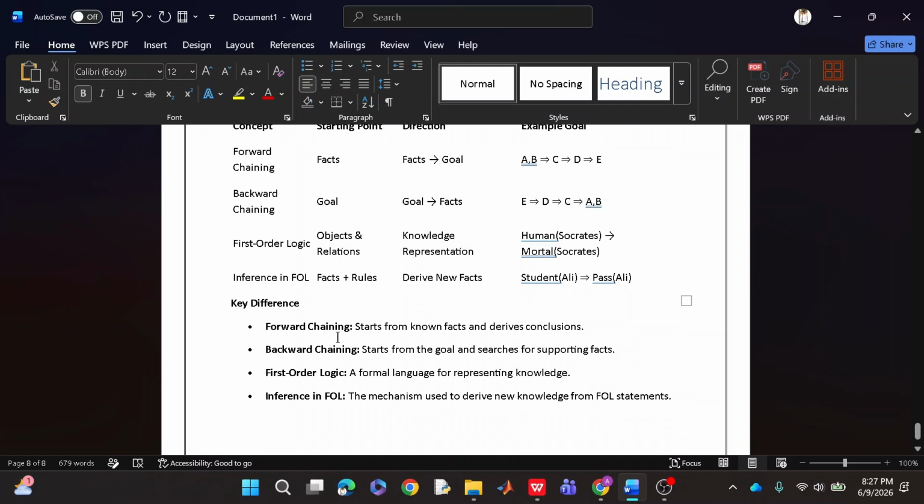Forward chaining starts with the known facts and derives the conclusion. Backward chaining starts from the goal and looks for the supporting details and moves on to the supporting facts. That is our initial state. First order logic is a formal language for representing knowledge, and inference is the mechanism used to derive new knowledge from the first order logic statements.